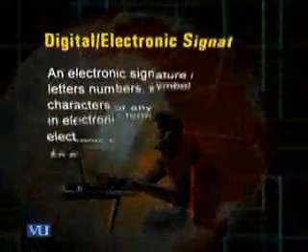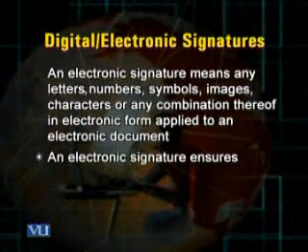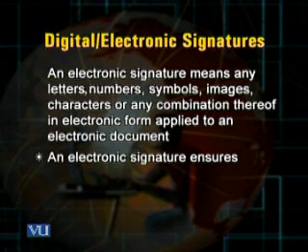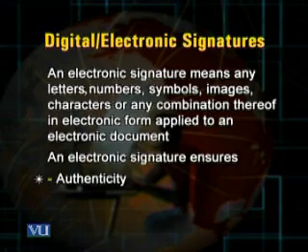An electronic signature has three main characteristics or three main properties. Wherever we use an electronic signature, it should satisfy three different properties. Number one, it should bring authenticity, which means that with the help of an electronic signature, we should be able to trace or track that individual or that source from where a particular message has been received.